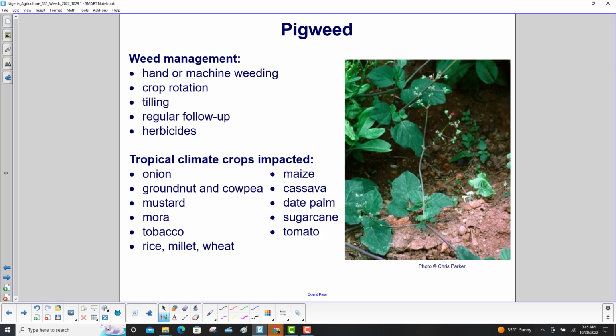The climate crops impacted in tropical areas are onion, groundnut and cowpea, mustard, mora, tobacco, rice, millet, and wheat, maize, cassava, date palm, sugarcane, and tomato.